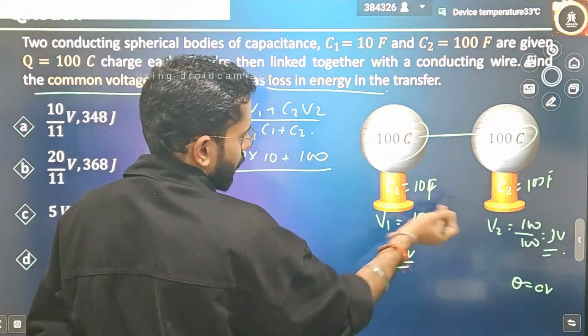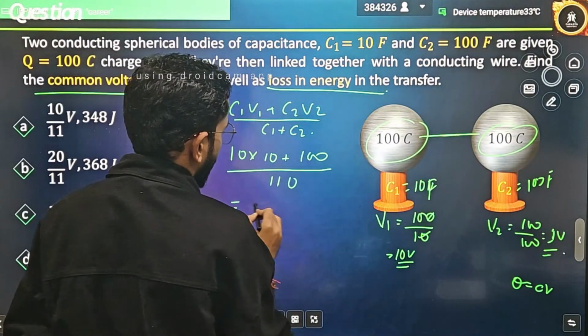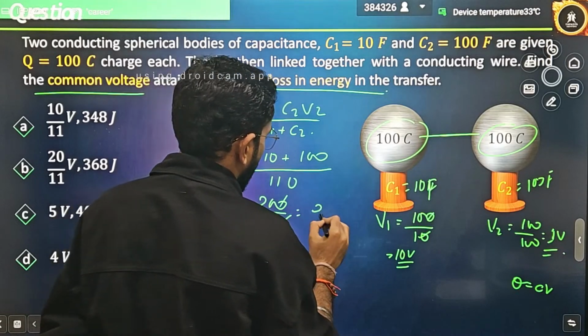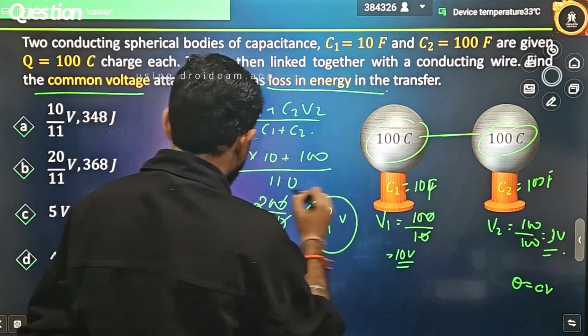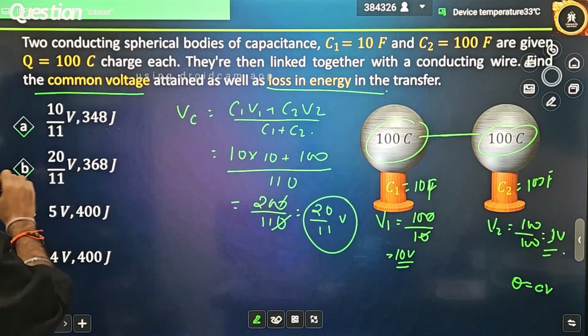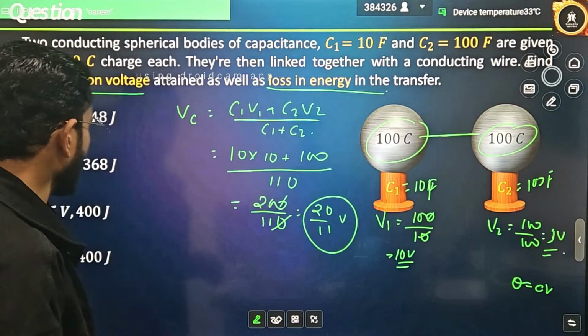C1 plus C2 will be 110. So the result is 200 by 110, cancel, 200 by 11 volt. Any option that is coming? 20 by 11 volt. Option B will be the correct answer.